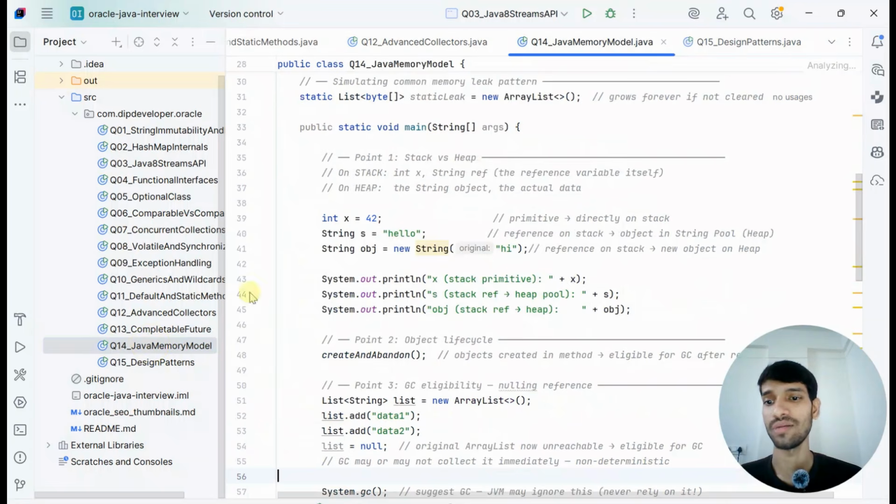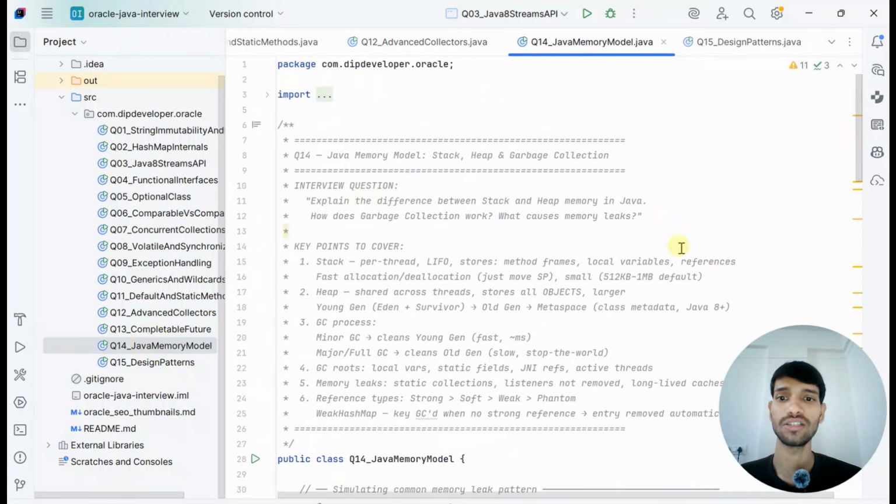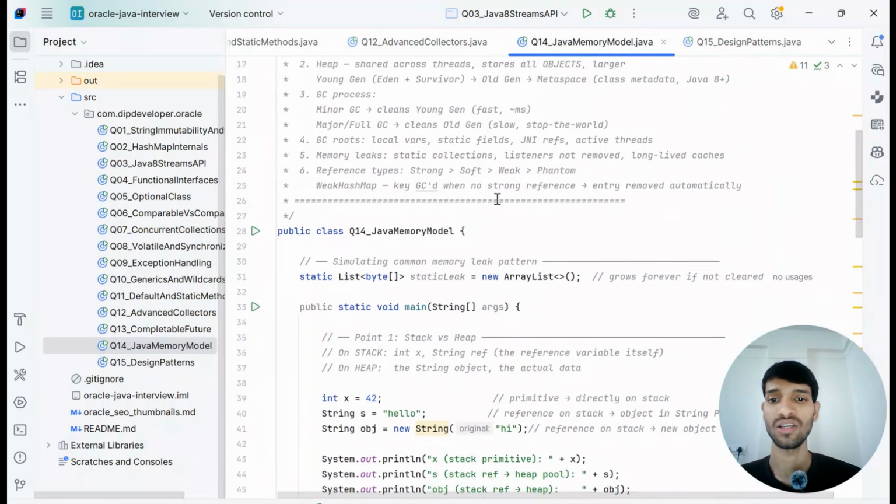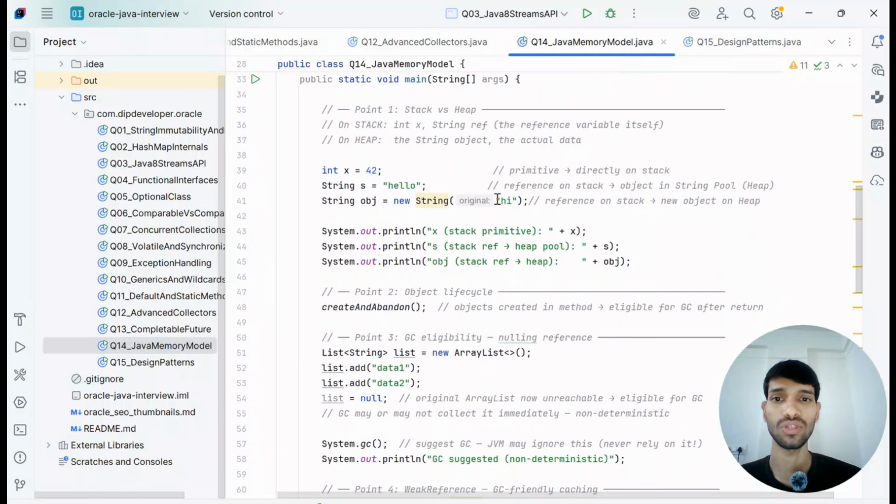Next is the Java memory model. They will ask you to explain the difference between stack and heap memory in Java, how garbage collection works, and what causes a memory leak. This is one of the most asked questions, and how to avoid a memory leak is also one of the most asked questions. So let me go into this in depth.